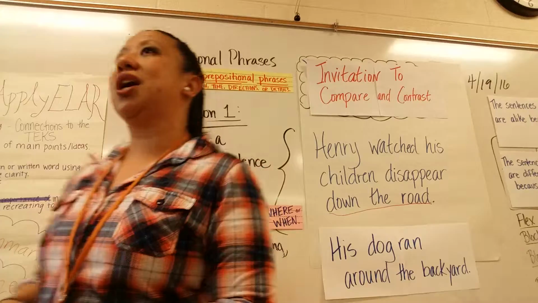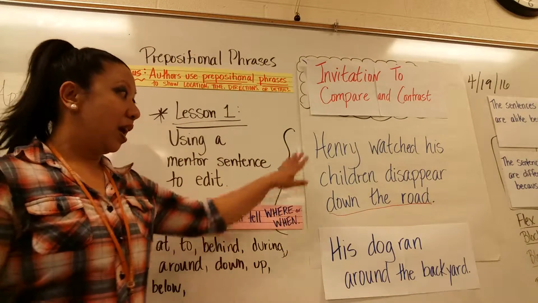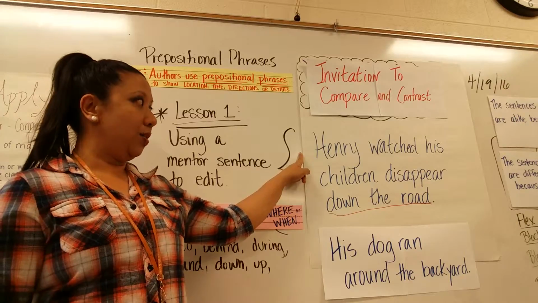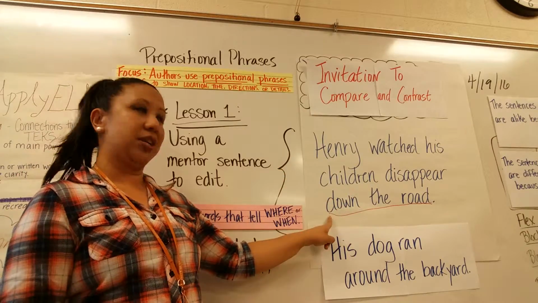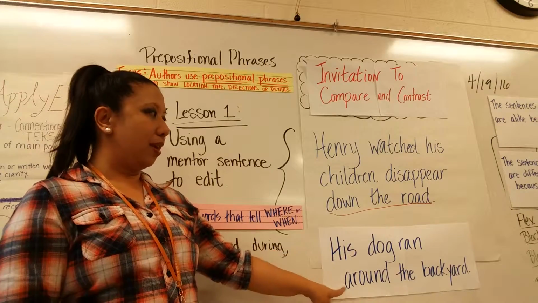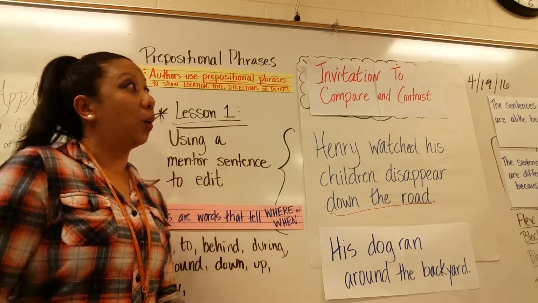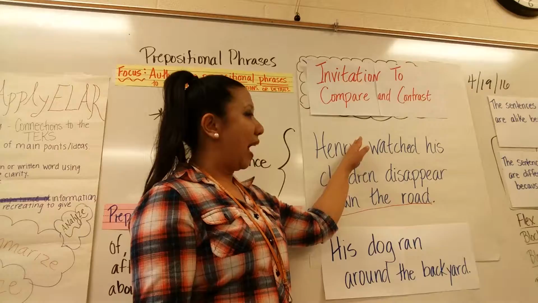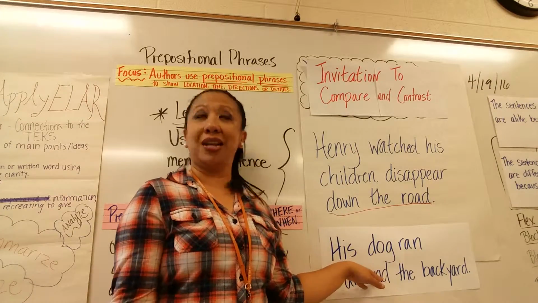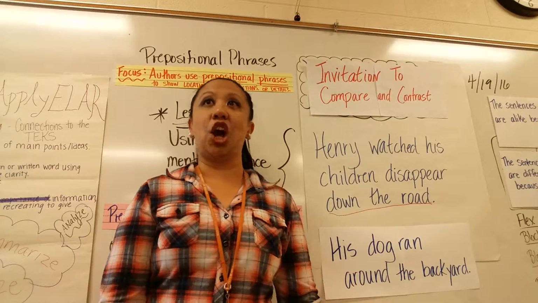Today, I want you to compare and contrast these two sentences. The first sentence, we know: Henry watched his children disappear down the road. The next sentence is: his dog ran around the backyard. What I want you to see is how these sentences are alike, to compare them, and then to contrast them, how these sentences are different.